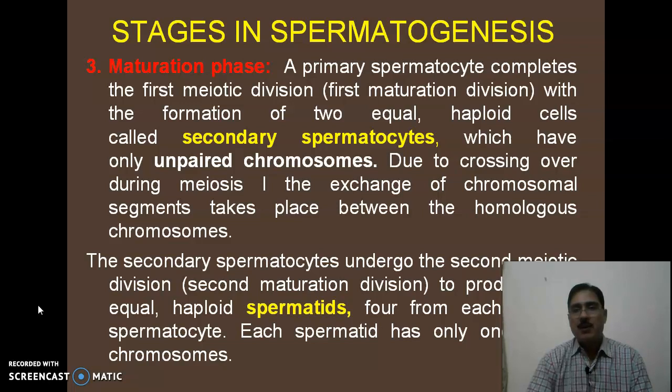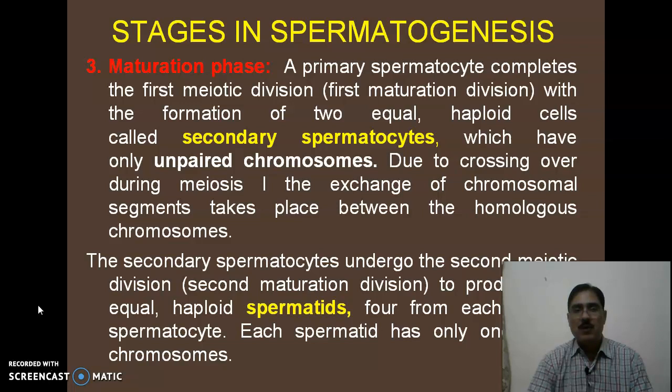The maturation phase. A primary spermatocyte completes the first meiotic division, which is known as the first maturation division, with the formation of two equal haploid cells called the secondary spermatocytes. These secondary spermatocytes have only unpaired chromosomes. It means as a result of meiosis first, which is a reductional division, the number of chromosomes is reduced to half.